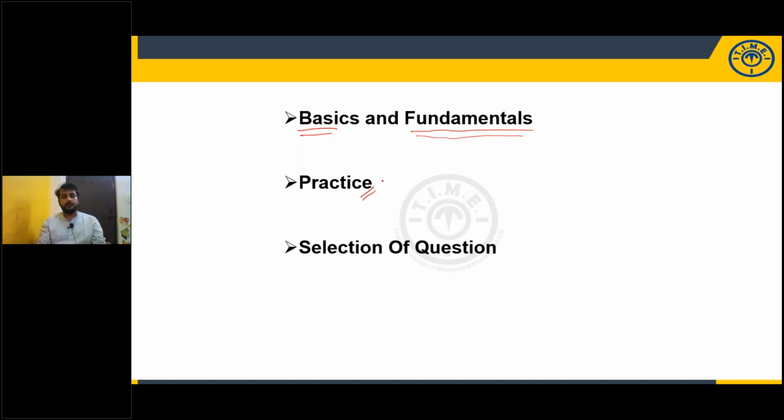When it comes to puzzles, there will be some approach. For two row arrangement, there will be one approach. For certain linear, unknown number of persons, and only facing north, there will be other approaches. To answer those questions, you should be thorough with your basics and fundamentals, and you should also know your approach to solving that question. You will come to know that approach only by practicing as many sets as possible.